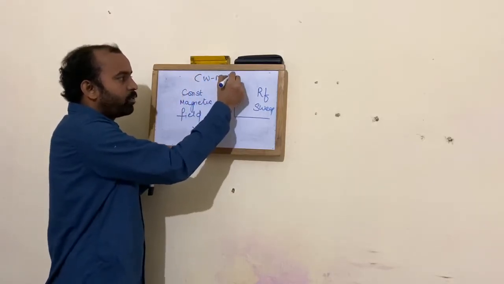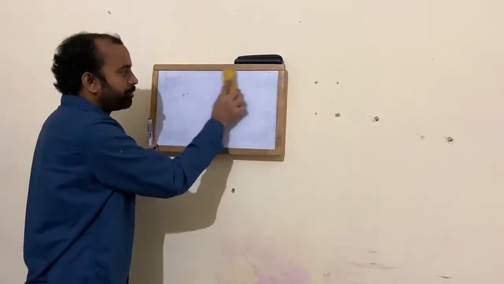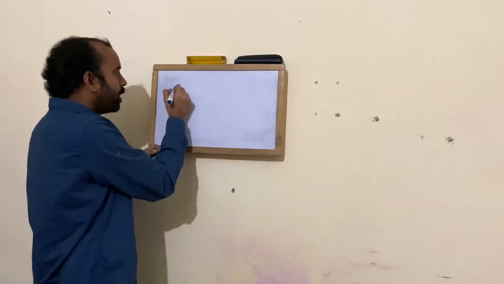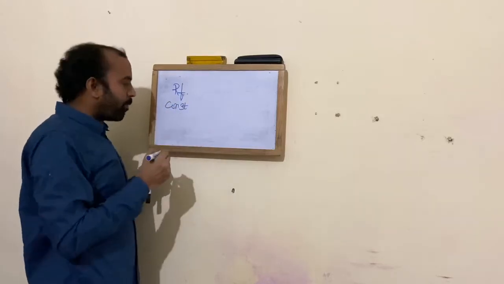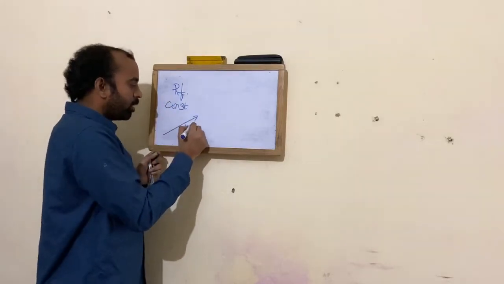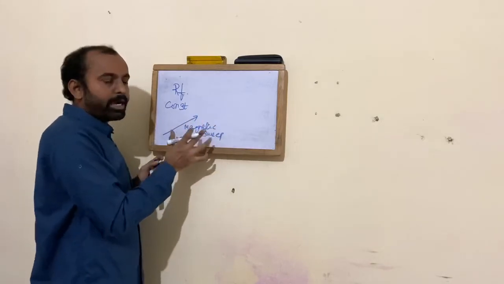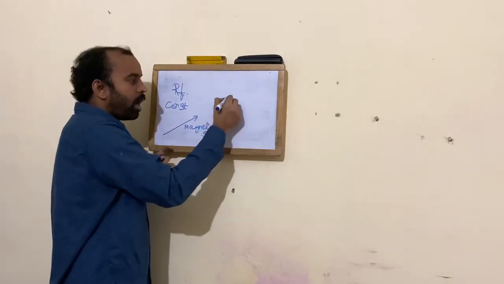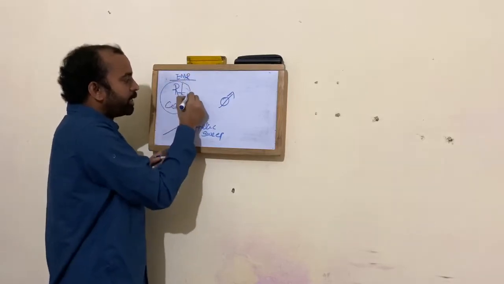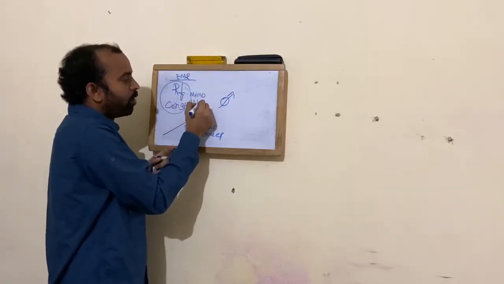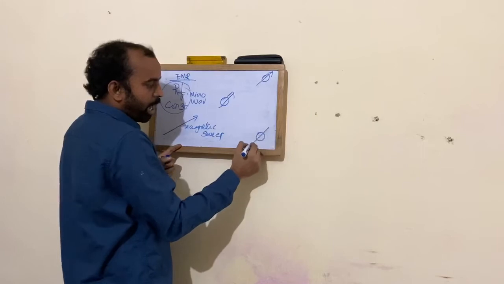Whereas in FT NMR, we keep the radio frequency constant and we generally apply a strong magnetic field, which is swept. In the presence of a strong magnetic field, the nuclei absorb electromagnetic radiation in the region of radio frequency, and there is splitting of the nuclei either with the field or against the field.